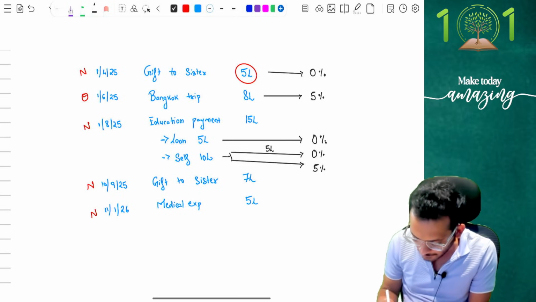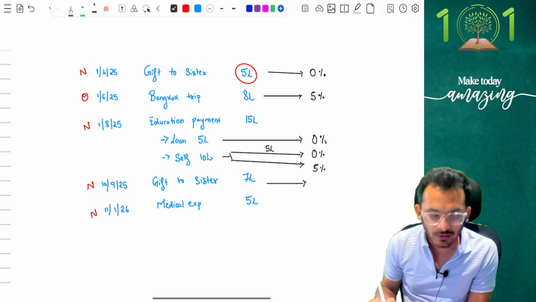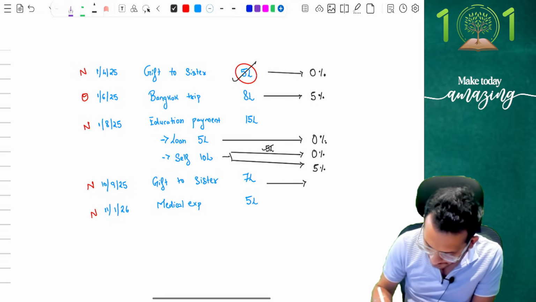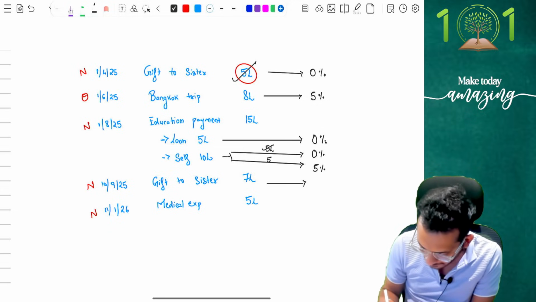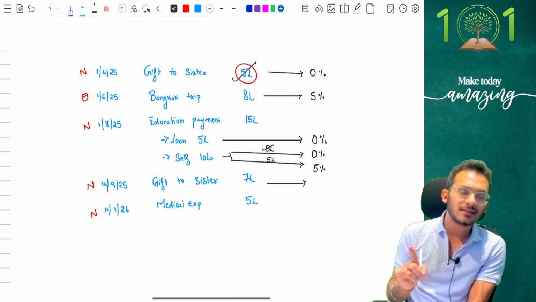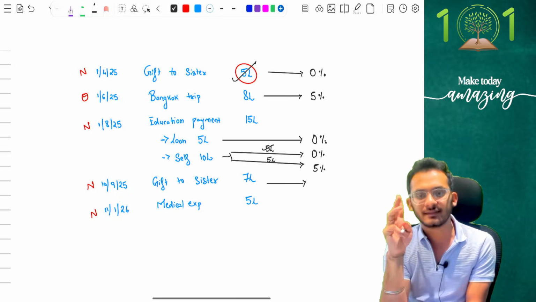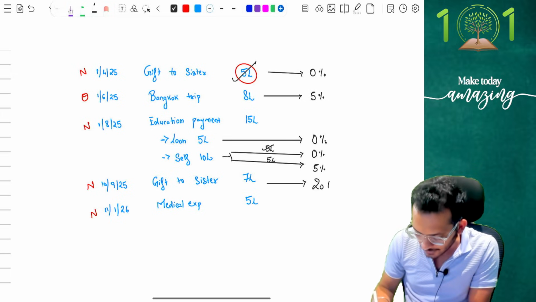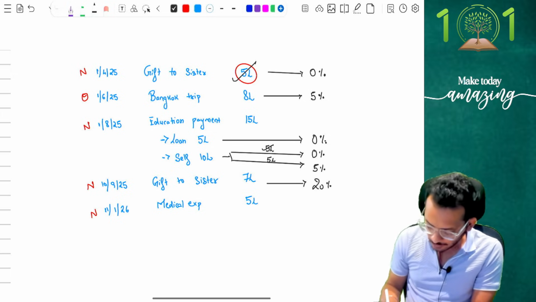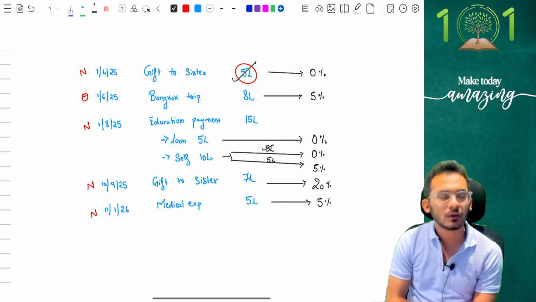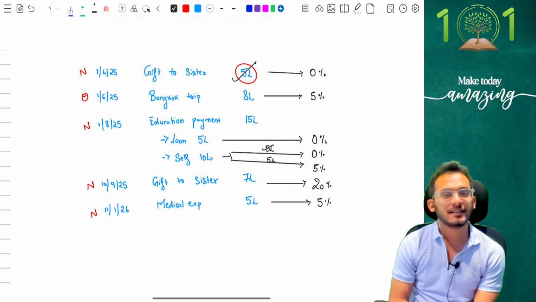Now, when it comes to gift to sister, again, this payment has already crossed 10 lakhs. My 10 lakhs bucket is over, one here and one here. This bucket is already gone and therefore I don't have any more bucket left. So now every other payment will be asked for reasons. Reason is what? Medical, education, other reasons. Gift to sister becomes other reason. This becomes liable for 20%. Coming to the medical one, it is also after 10 lakh rupees and therefore this will be liable for 5%. This is what your answer statement will look like.